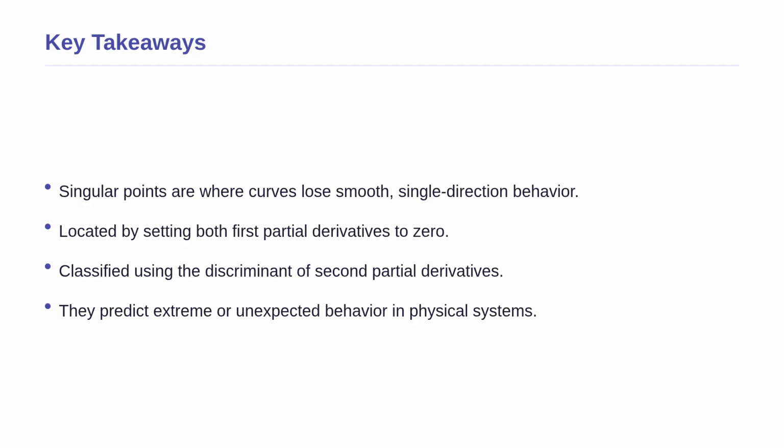To summarize our journey today, singular points are those special, unusual locations where a mathematical curve loses its smooth nature, often crossing itself or forming a sharp tip. We locate them by finding exactly where the first partial derivatives vanish simultaneously. Then, by checking the second derivatives using the discriminant formula, we can classify these strange spots as nodes, cusps, or isolated points. You have now covered the full topic, giving you the mathematical tools to predict exactly where models and real-world systems will behave in extreme ways.